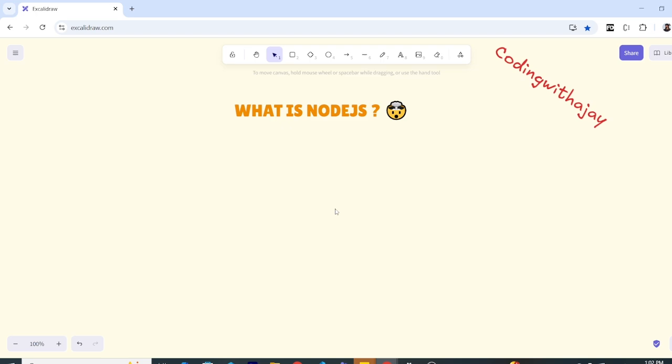Now, obviously, it has its drawbacks also: any synchronous task that takes time, we shouldn't be doing that. For example, CPU-intensive tasks, like video processing, image processing, or any AI-related thing. We should not be using Node.js for those because it will block, and that is not good, right? So that is the entire overview of what the Node.js environment is, what it does, and why people like it. I hope you get the idea. So let's move to the next question.